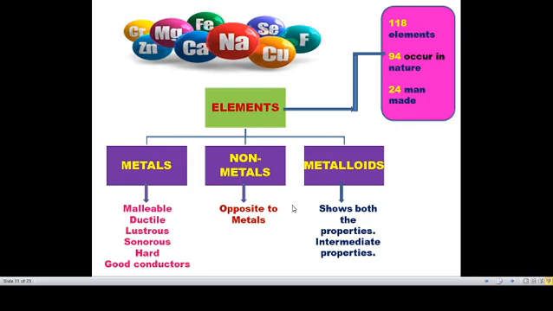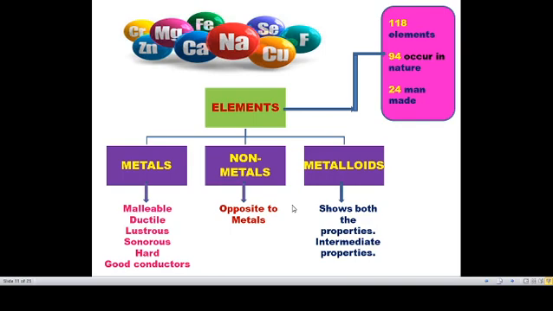So opposite to metals is non-metals. And metalloids: some elements show both metal and non-metal characters. Sometimes it will be malleable but does not produce sound, that means not sonorous. Sometimes it will be lustrous but bad in conducting electricity. So they show intermediate properties. If one character is like a metal and another character is like a non-metal, this is called metalloids.